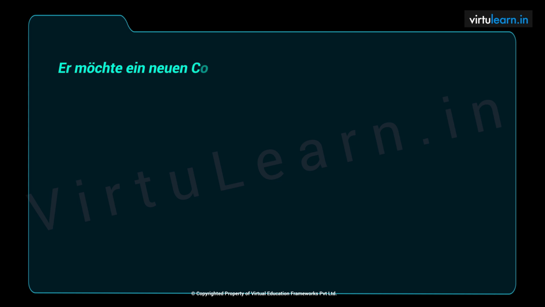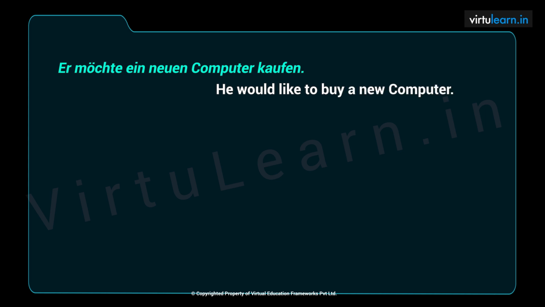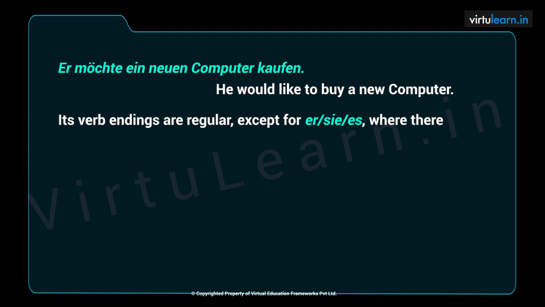Er möchte einen neuen Computer kaufen. He would like to buy a new computer. Möchte is conjugated in position 2, kaufen the actual verb at the end. Its verb endings are regular except for sie, es, where there is no final T and there is no stem vowel change.